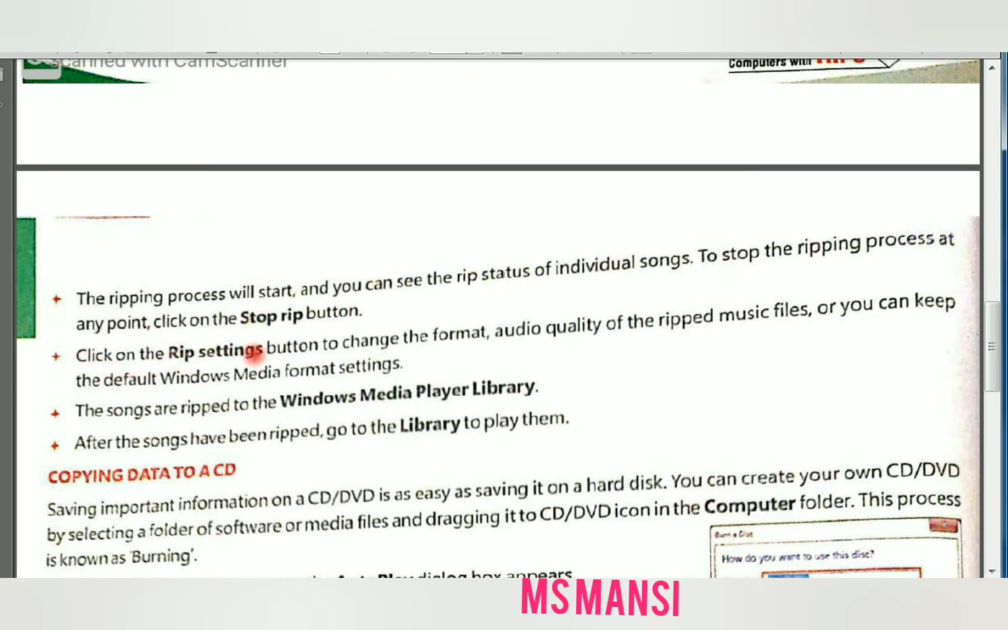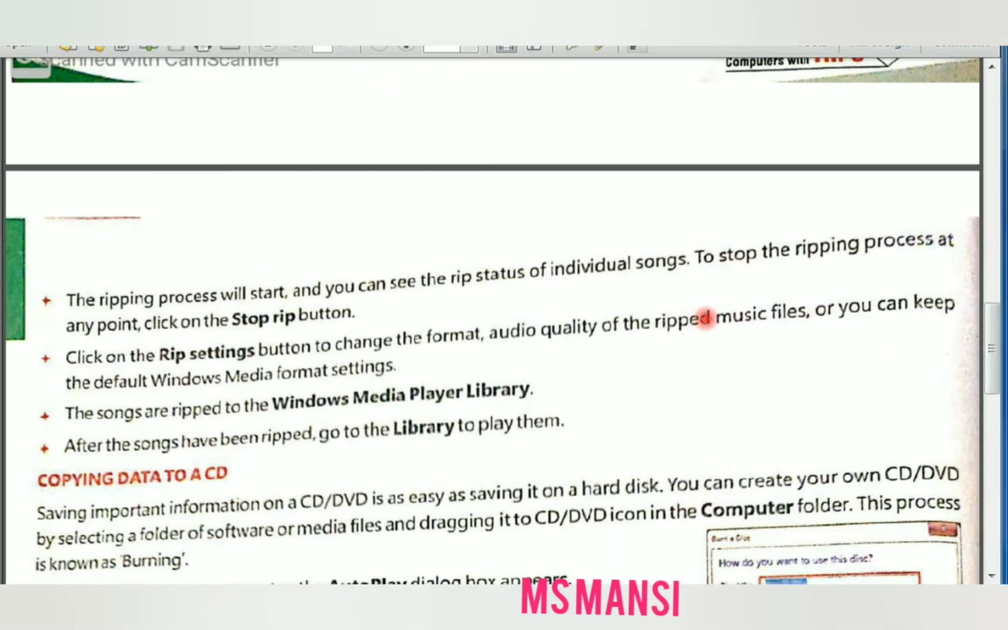Click on the RIP settings button to change the format and audio quality of the ripped music files. Or you can keep the default Windows Media format settings.